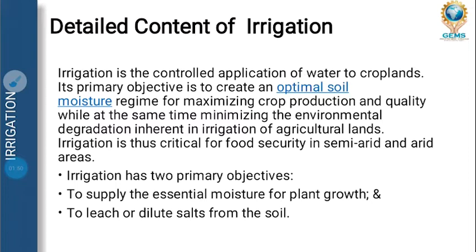For example, if you consider paddy, the kharif season is going on now, it will take almost 120 days to fully develop from the time of sowing to the time of harvesting. So we will be dealing with irrigation in this video lecture.